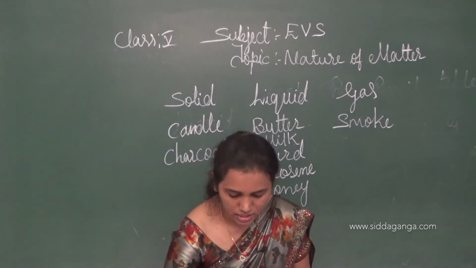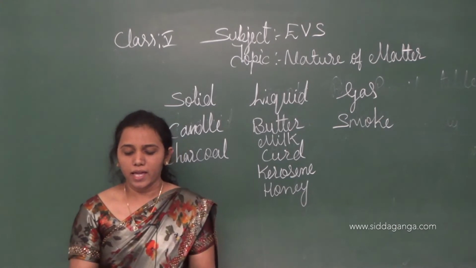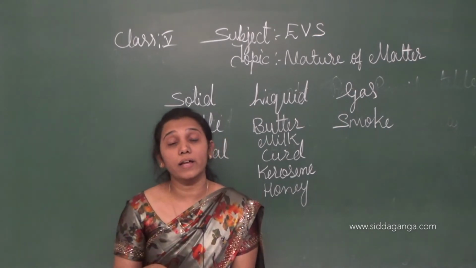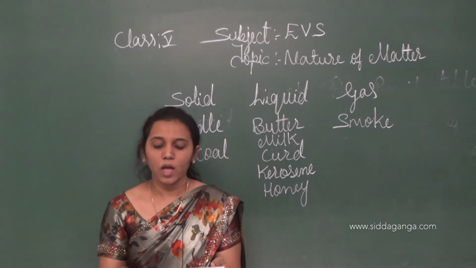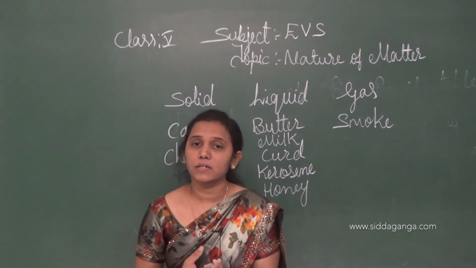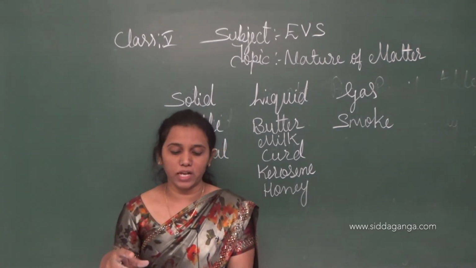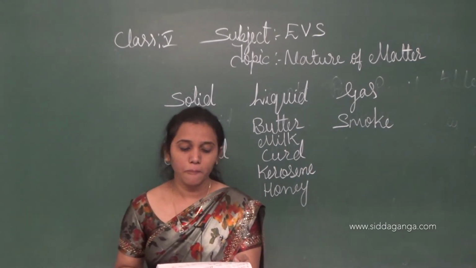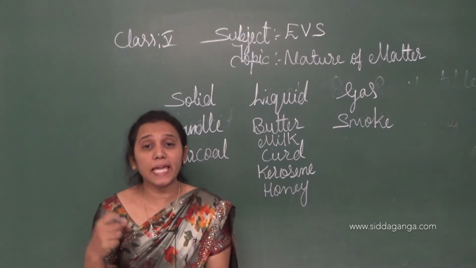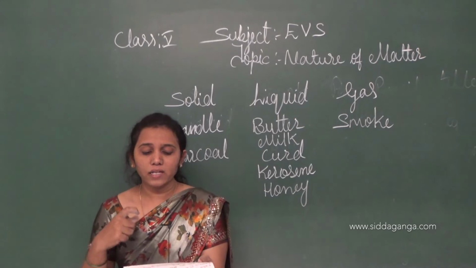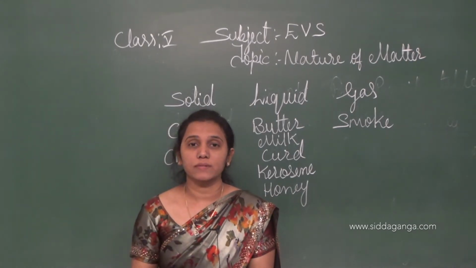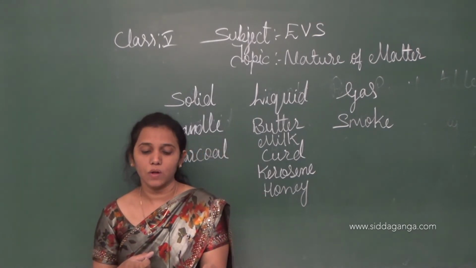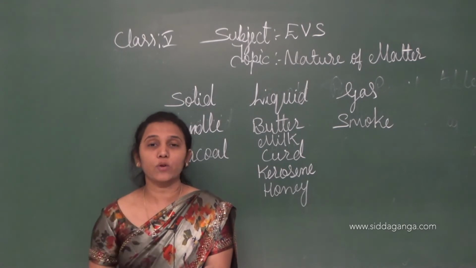Okay, see here children, let us learn about solid. In solids the particles are densely and orderly arranged. Okay, so densely arranged means what? There is no space between the particles, children. They are arranged closely to each other. And they are also orderly arranged. So they are arranged in straight lines and in a particular pattern.